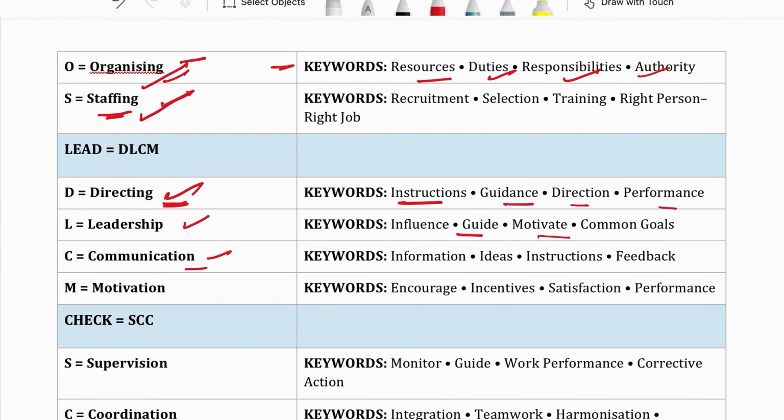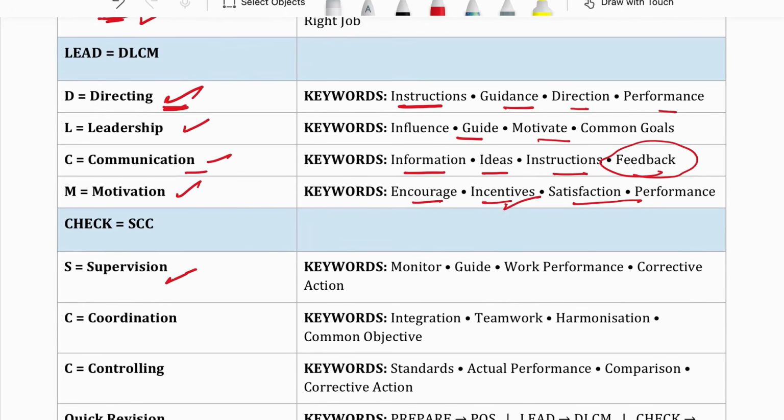Communication. No organization can be successful unless there is effective communication. So the entrepreneur ensures that clear information, ideas, instructions are conveyed to the employees, and proper feedback is given to them. Next is motivation. Motivation means to encourage the employees. If you want to motivate someone, you need to understand their need and motivate them to achieve those goals. So encourage them, give them incentives so that they get motivated, and give them required feedback to improve their performance.